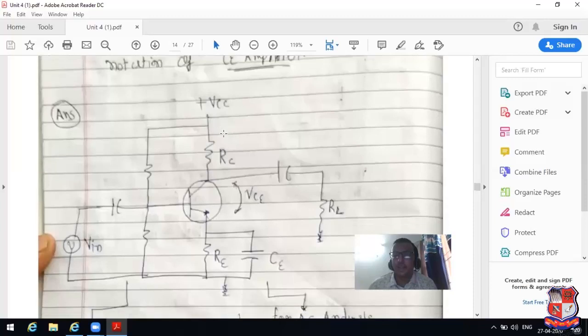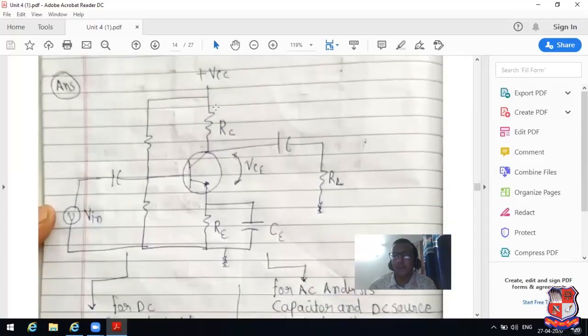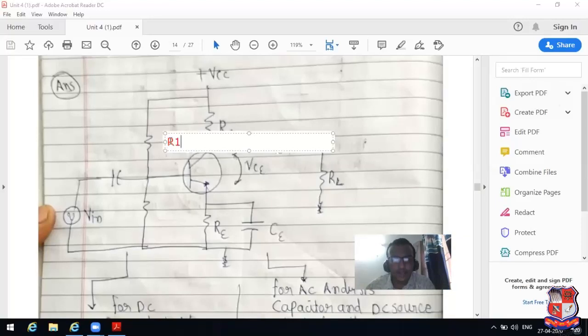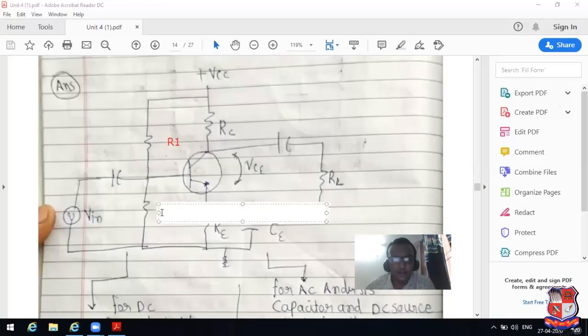So it is basically a common emitter amplifier with VCC, RC resistor, R1, R2, RE. Here I have included the resistors known as R1 and R2. See here, I have added text here. It is known as R1 resistor. It is known as R2 resistor. It is known as RE. It is known as RC.